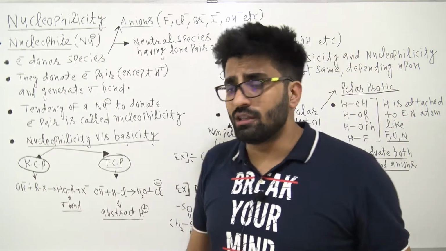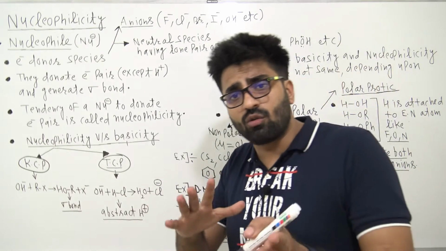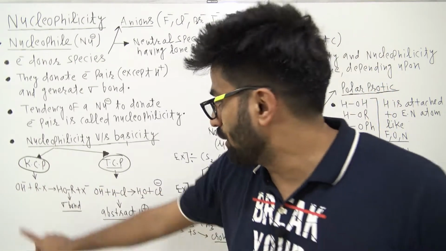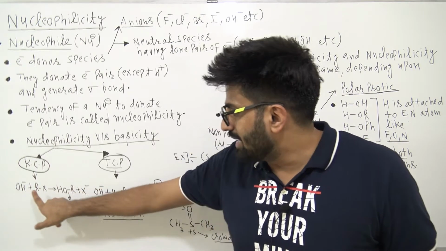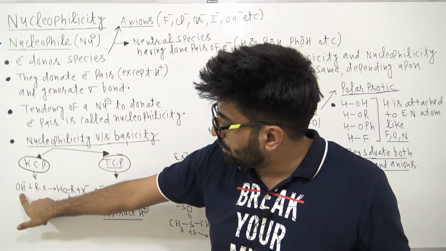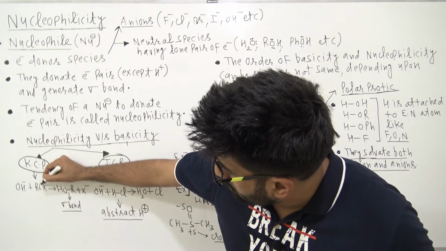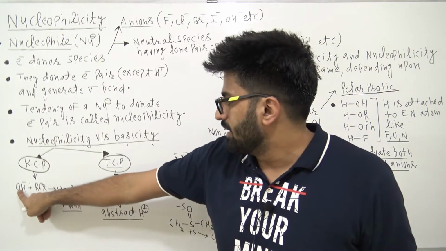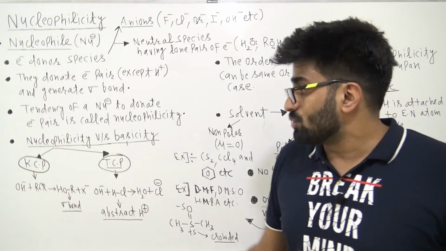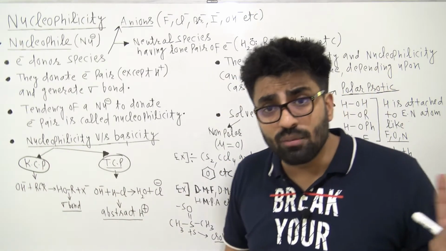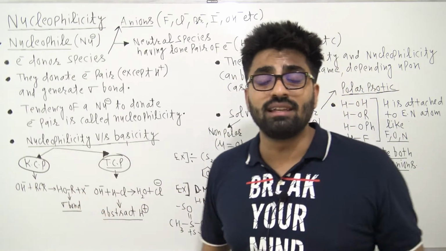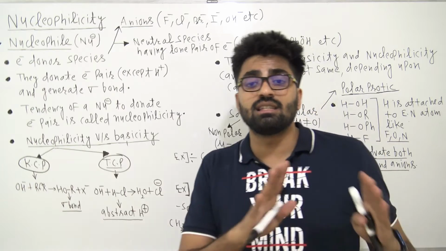I have written one example also that will make your concepts crystal clear. You can see that this is OH minus, and this is RX. Here, X minus is going out as a leaving group, and OH minus is generating a sigma bond with the substrate. So here OH minus is donating its electron pair and generating a sigma bond. See, this is a sigma bond. So here OH minus is behaving as a nucleophile.